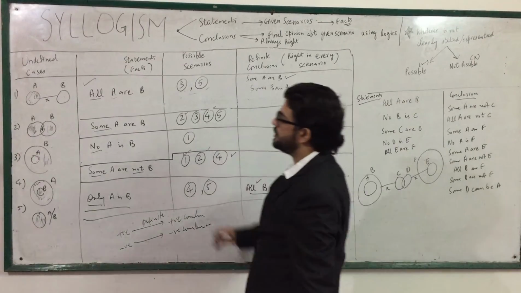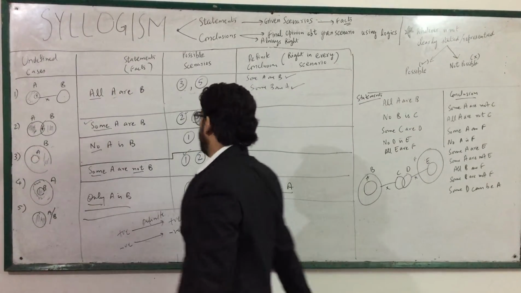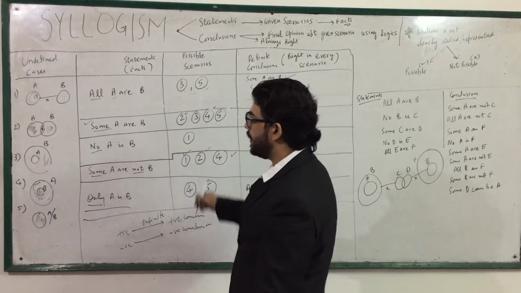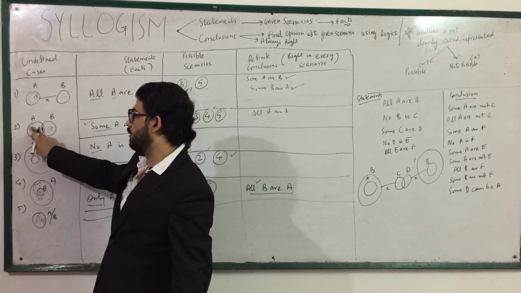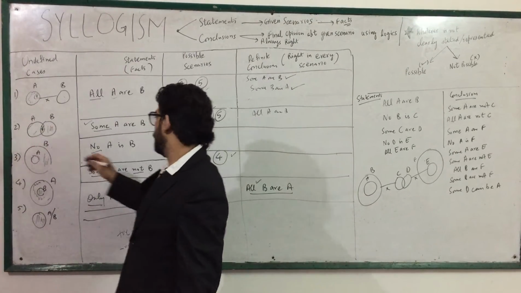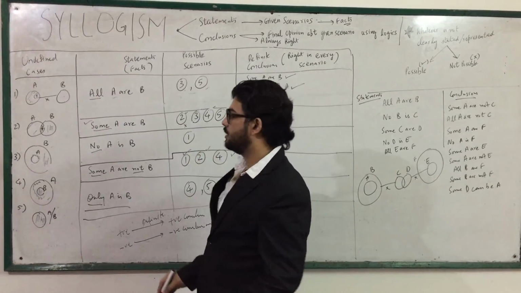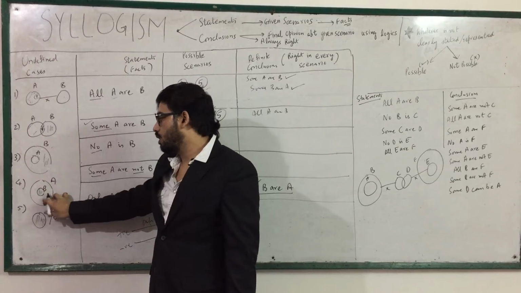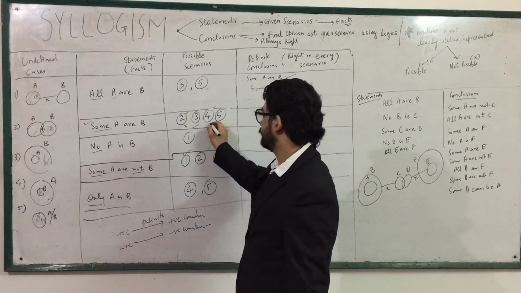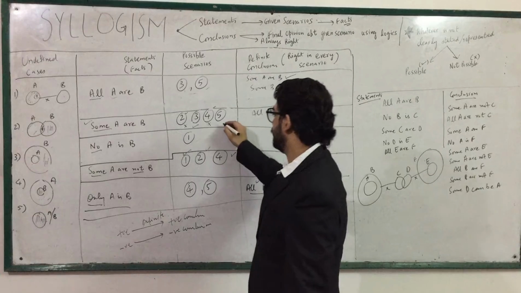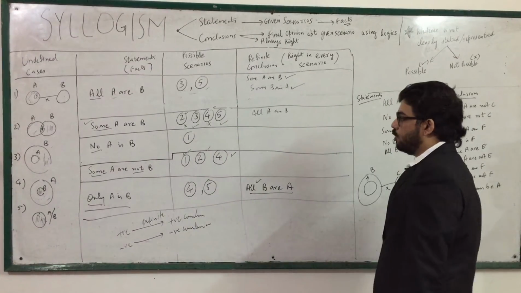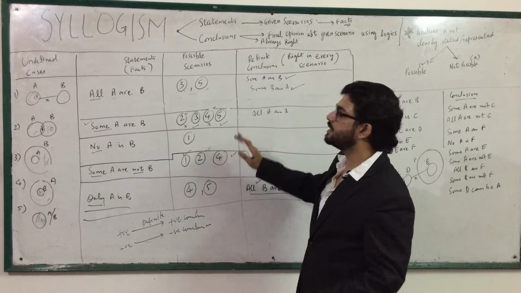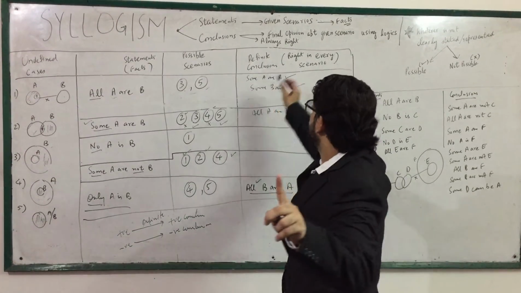Now let's take another statement, some A are B. Let's start with all. All A are B. If I pick the second one, we have some A as B but not all A are B, so this is flopping. Third one, all A are B, yes, it is coming true. Fourth one, all A are not B here. Fifth one, yes, all A are B. So all A are B is not true. Why? Because in some cases it is coming correct, in some cases it is not. So this can be a possible conclusion but not the definite conclusion.